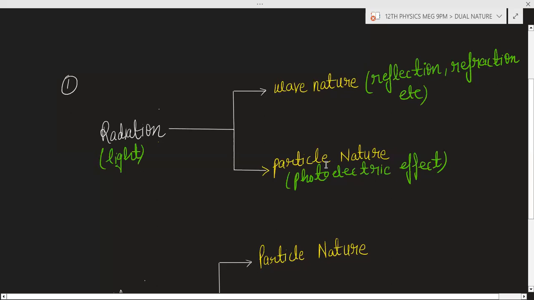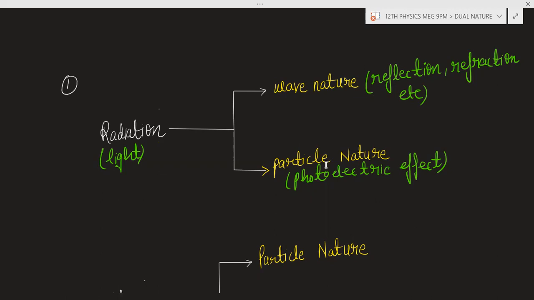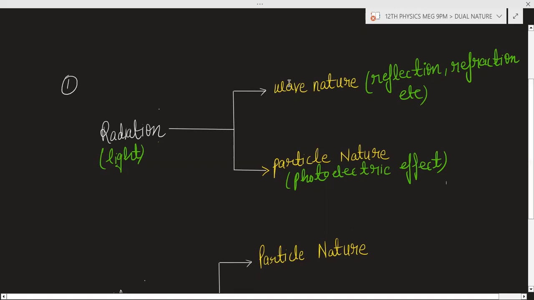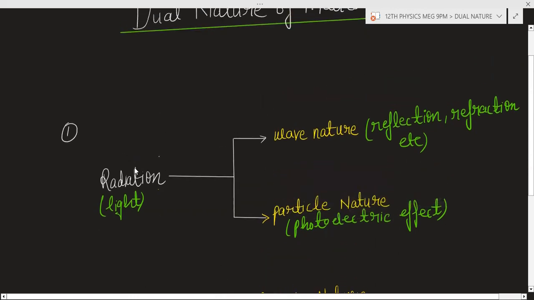The photoelectric effect is based on the particle nature of light. So we can say light has dual nature, wave nature as well as particle nature. So radiation has wave nature as well as particle nature, meaning radiation has dual nature.